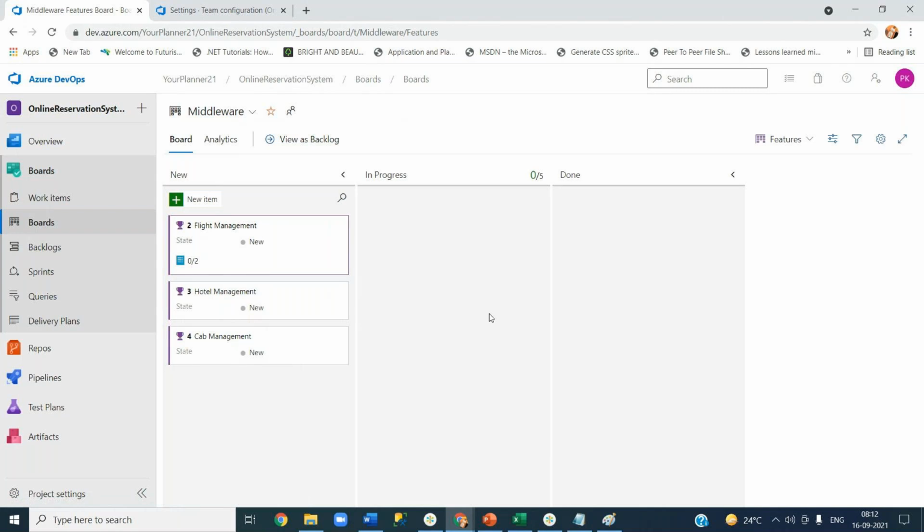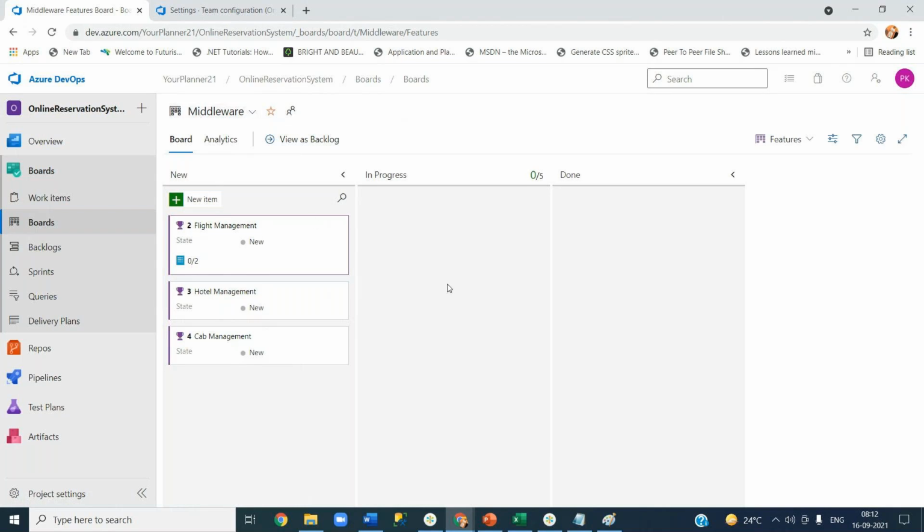So this is how you can manage what requirements are displayed under each team dashboard, or Kanban board. Some people call it a dashboard.